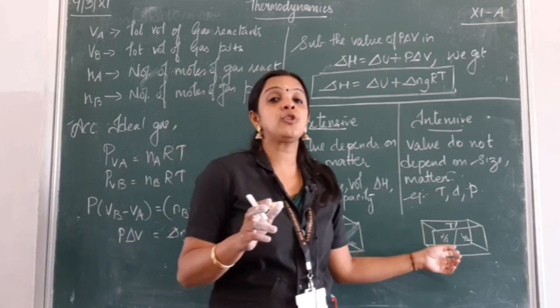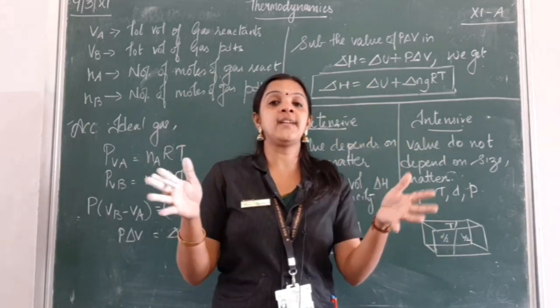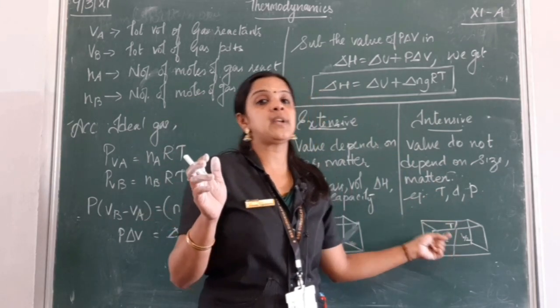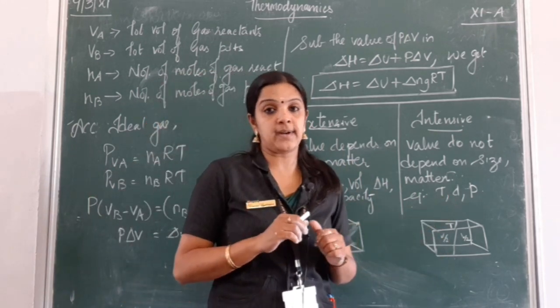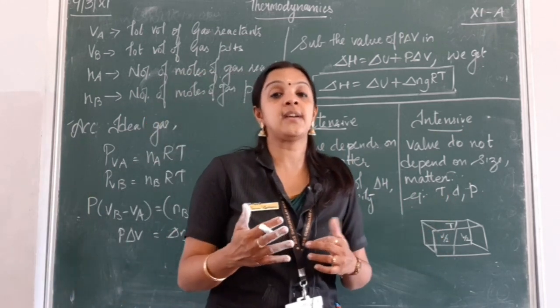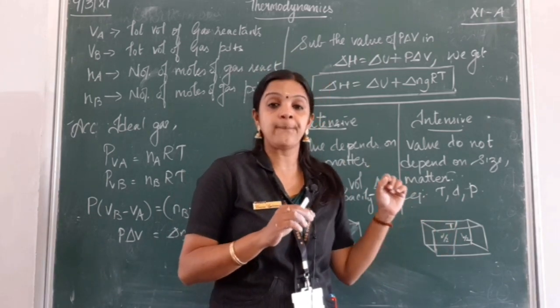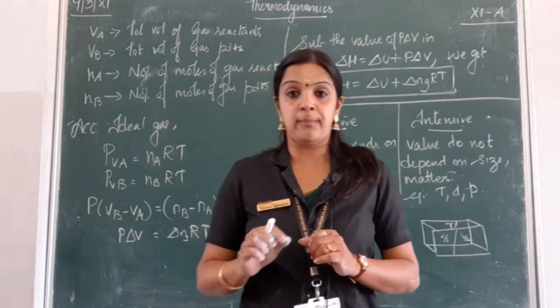But what happens to the volume? It becomes half. That is, the whole container has turned into two halves. So what happens here? Volume becomes an extensive property and temperature becomes an intensive property. Any change in the size of matter has not affected temperature, but it has strictly affected the volume. So these are called extensive and intensive properties.